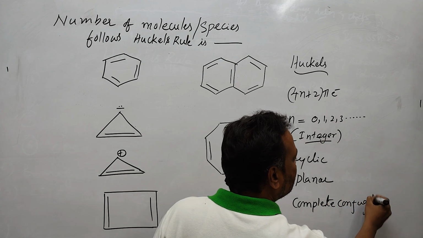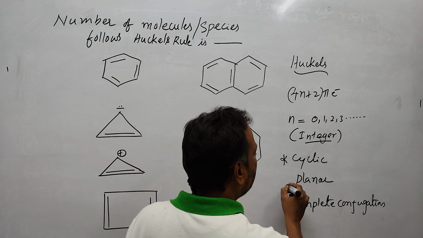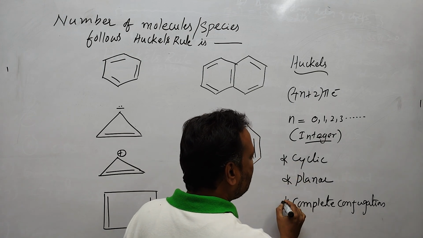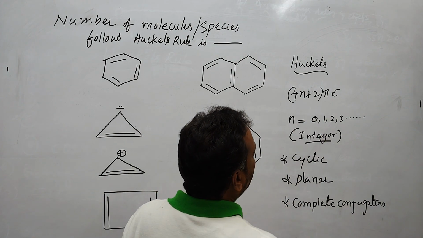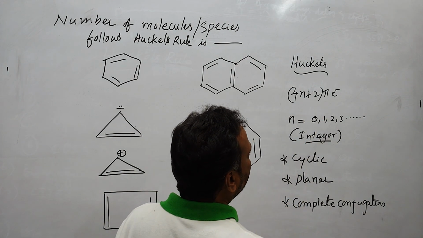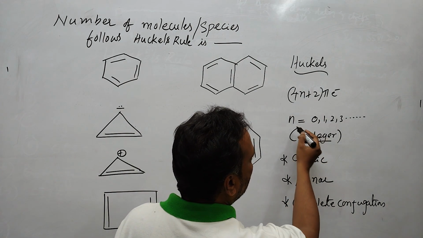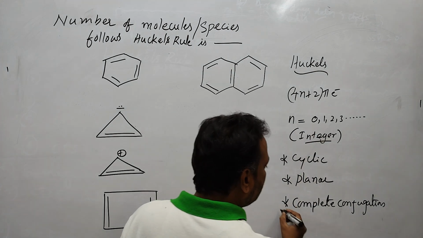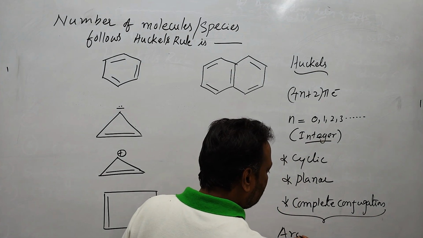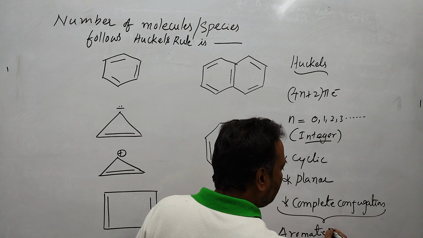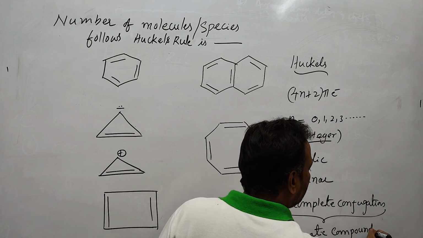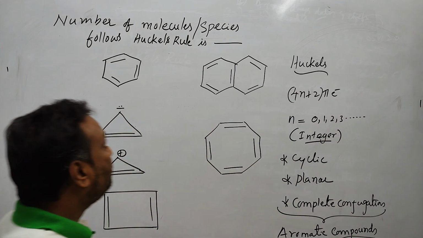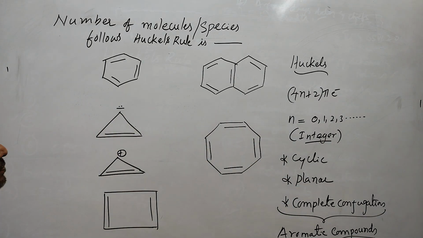So it must be a planar, cyclic molecule with complete conjugation, and it should obey the 4n plus 2 pi rule, where n is equal to 0, 1, 2, 3, 4. Such molecules or ions are said to be aromatic compounds or ions. Now this question was given in NEET 2023.